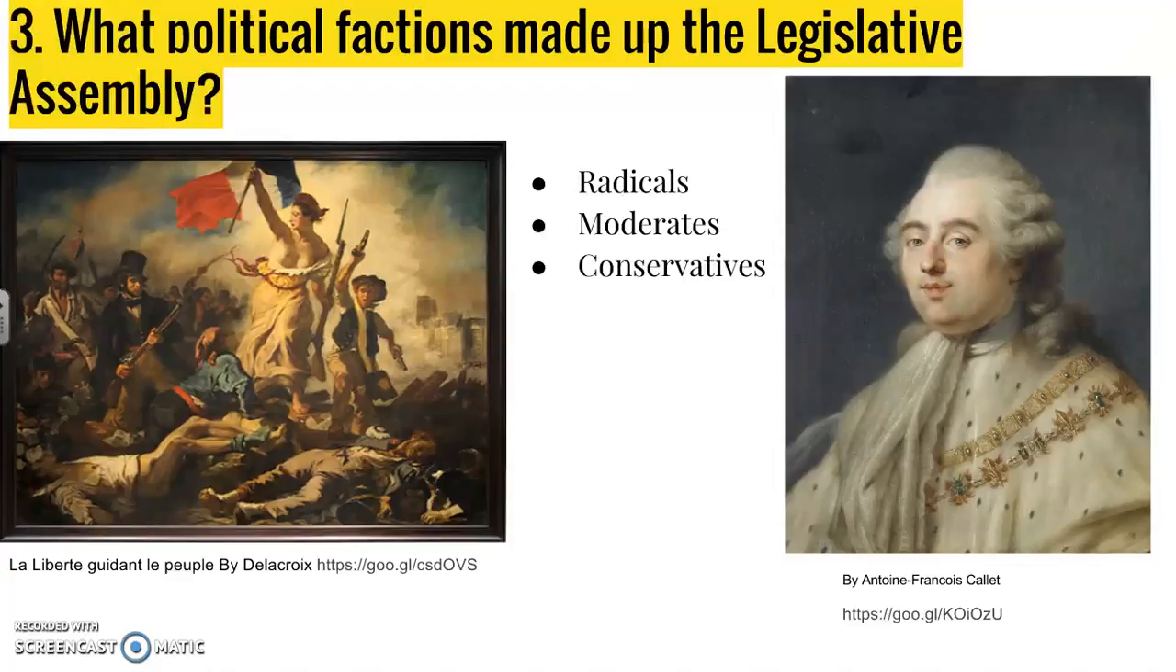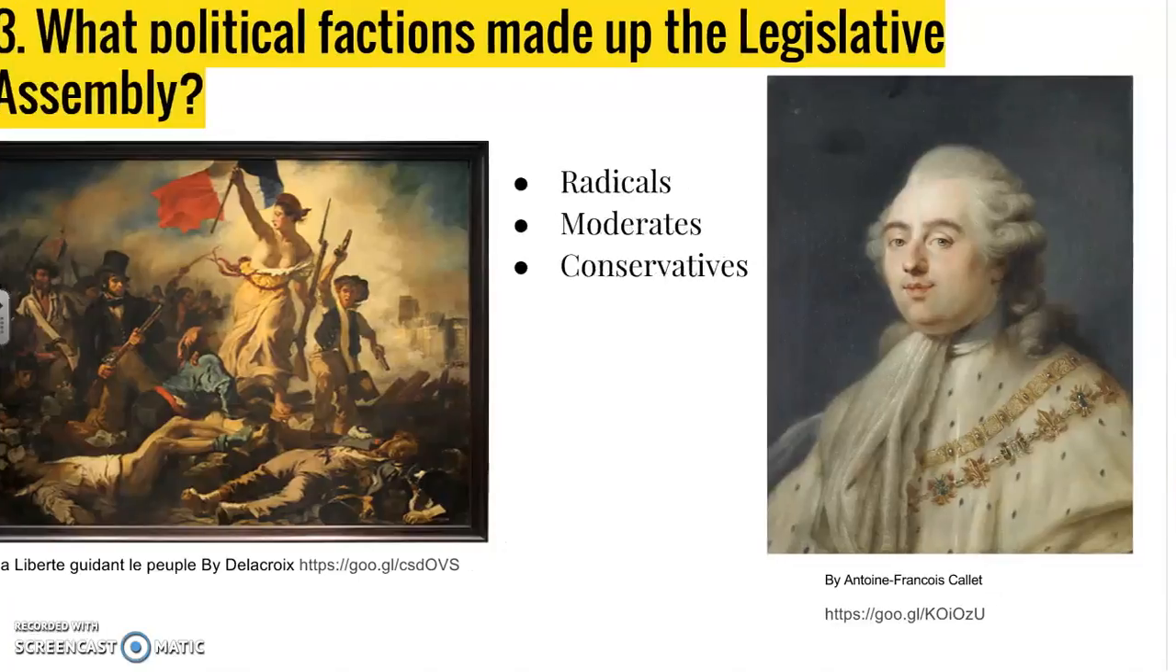Now, the conservatives would have been all the way to the right. That's why I put King Louis on the right side there, a portrait of him, and they're much more for having the monarchy in control. If they could do everything they wanted to, they might take things back to the way they were before in the old ancien regime.